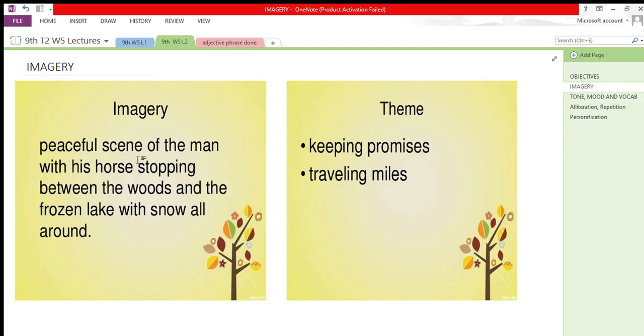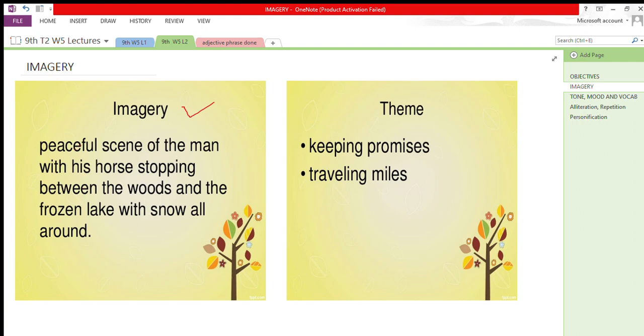To start with, the poem is an example of imagery. Now, what is imagery? Imagery is the construction of details used to create mental images in the mind of the reader through the visual sense as well as the sense of touch, smell, taste, or sound.